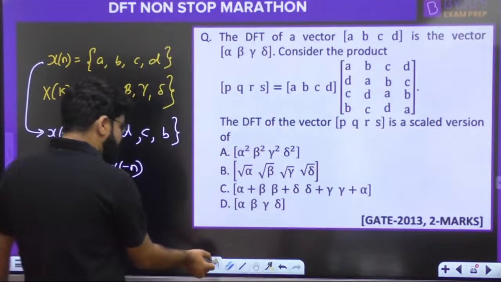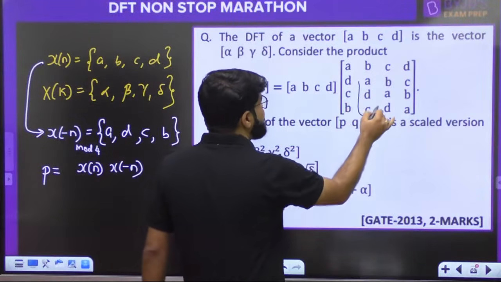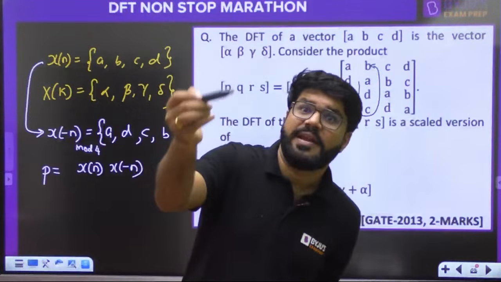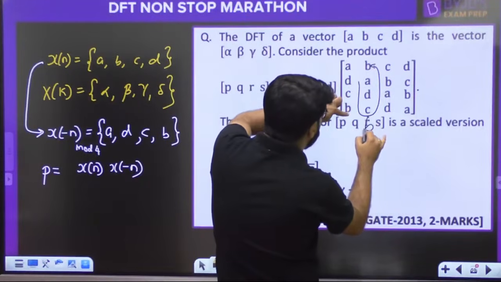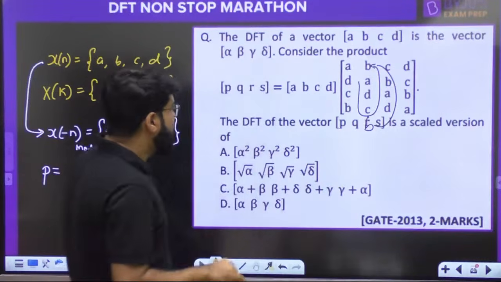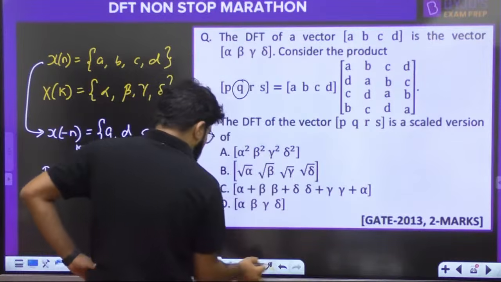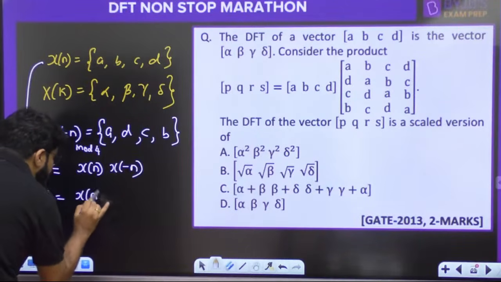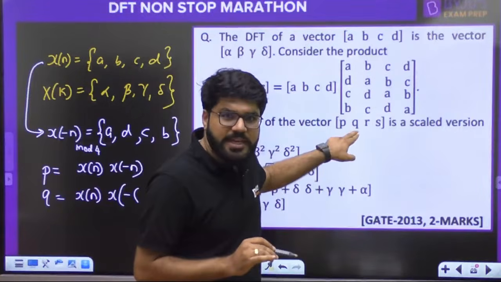All right. Then what is the next column? You just see now, next column is ADCB, same ADCB but shifted one unit down, right shifted. Which type of shifting? Circular shifting. B has gone to the top because there is no place at the end. So first row into second column will give you the value of Q. Q is equal to x of n into x of, the folded version, x minus n.